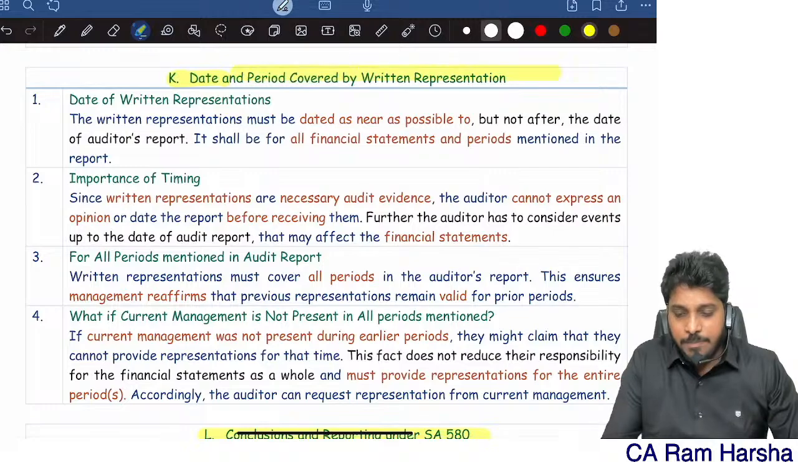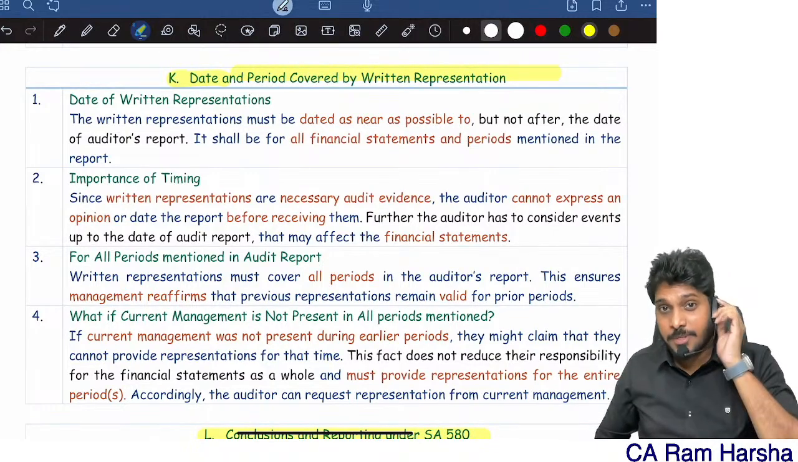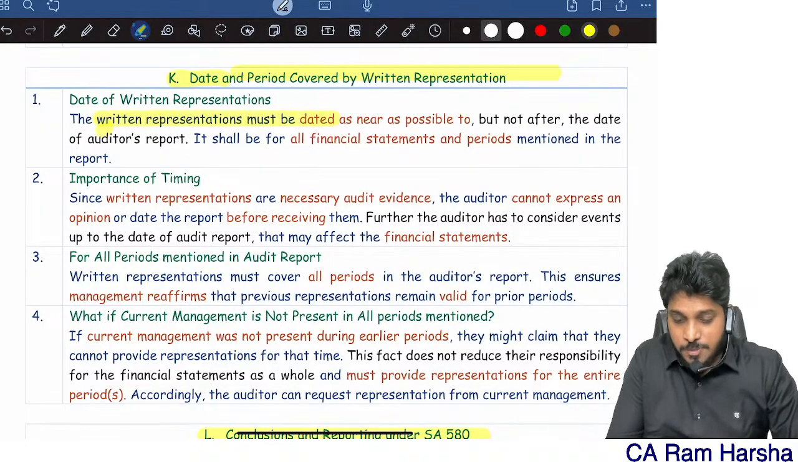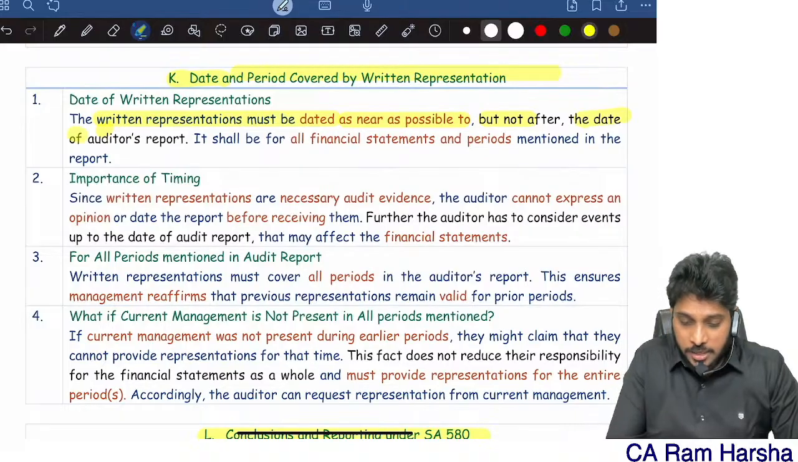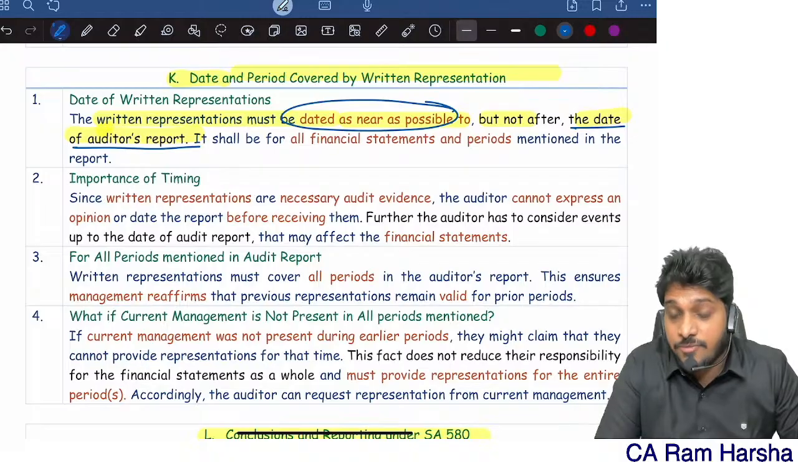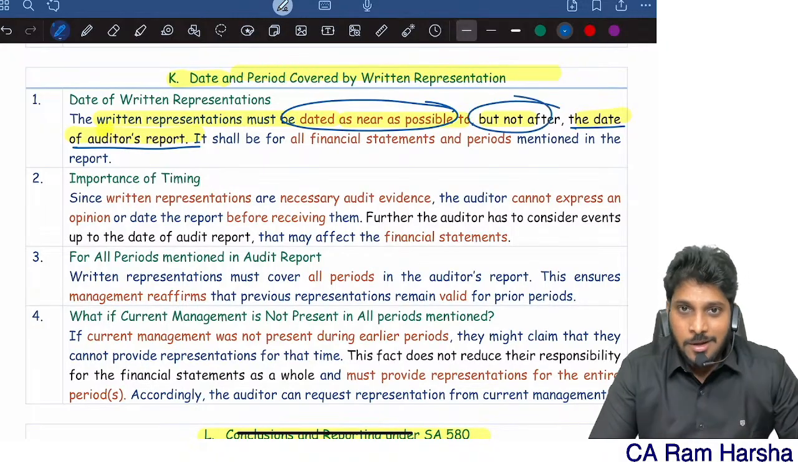What is the date and period covered by representation? Date of representation, it must be near to audit report date. Written representations must be dated as near as practicable to the date of audit report, but not after that. Evidence and all you must obtain before audit report date.